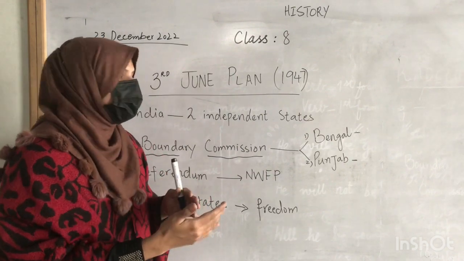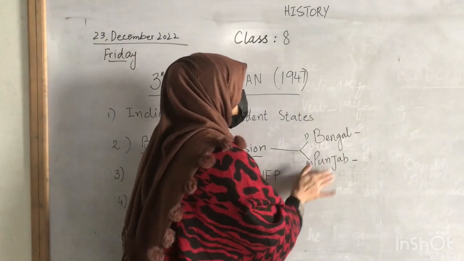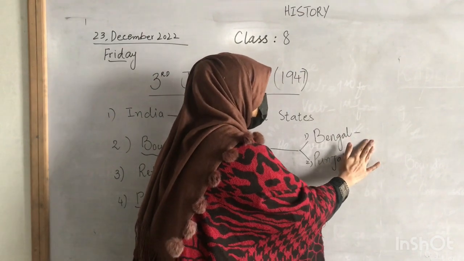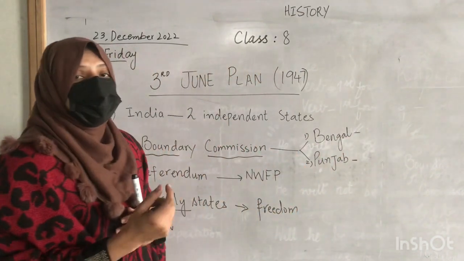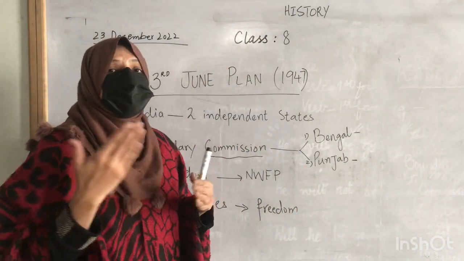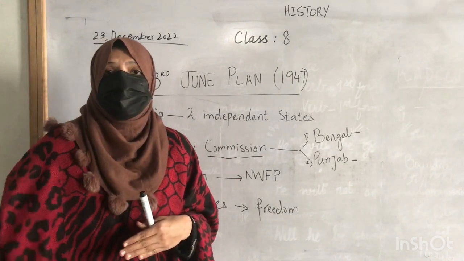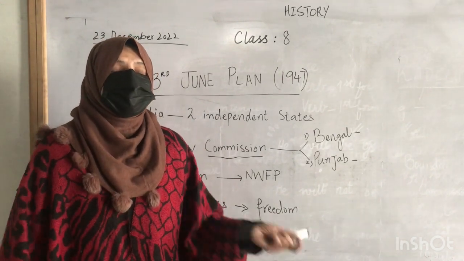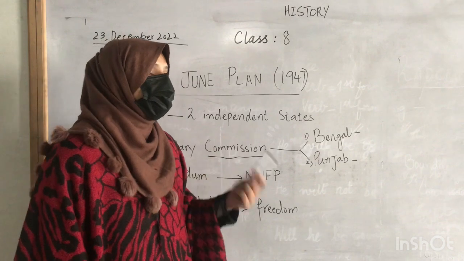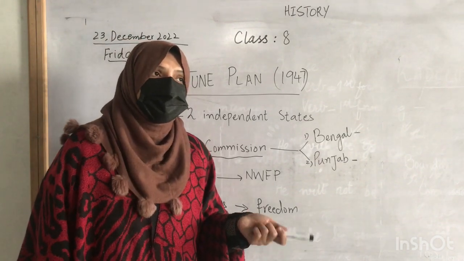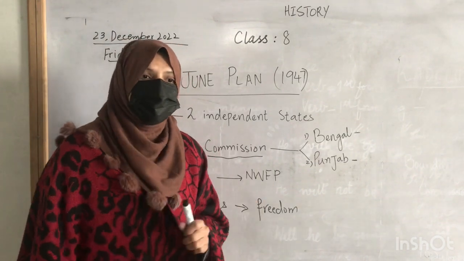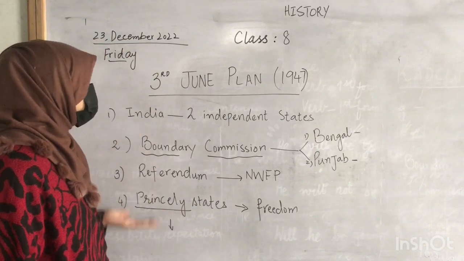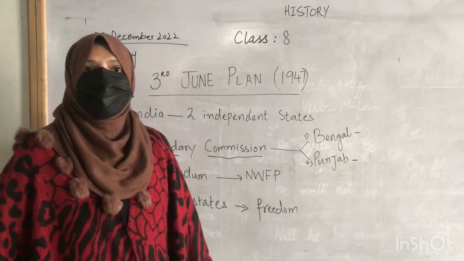And in these provinces, Muslims and Hindus did ask for division. The Muslims asked that we want to be part of Pakistan, and Hindus asked that we want to be part of Bharat. So these were the important points of the 3rd June Plan 1947.